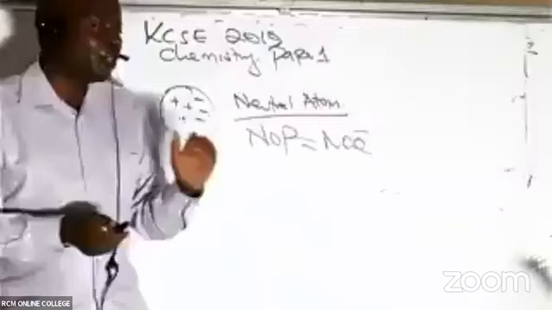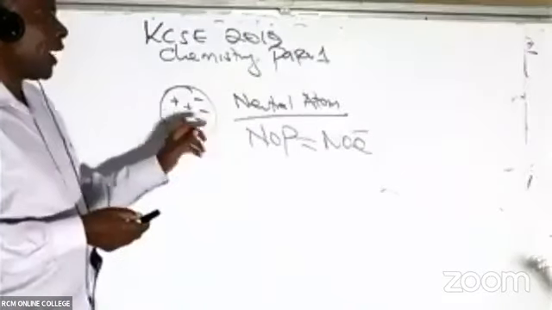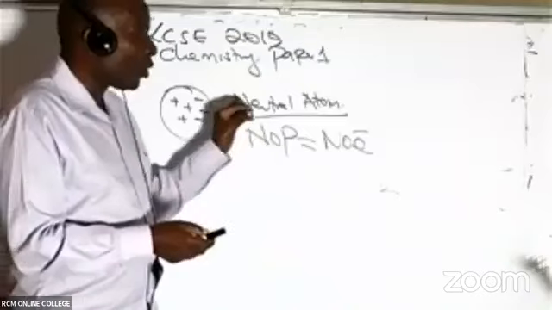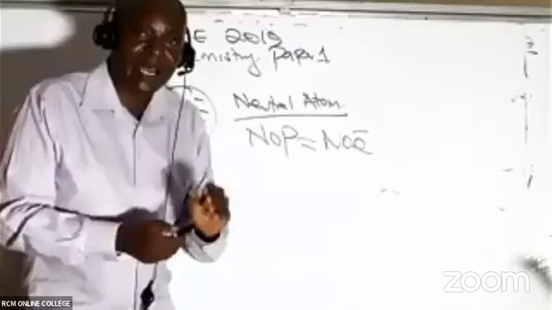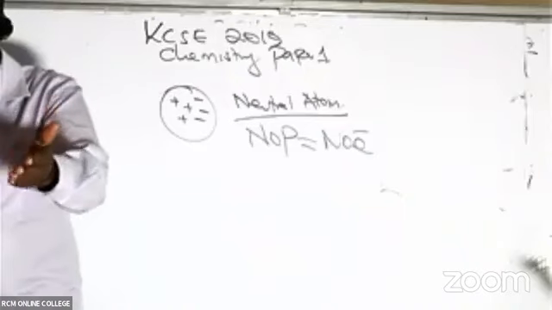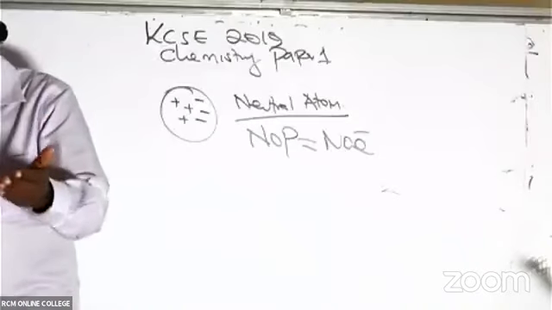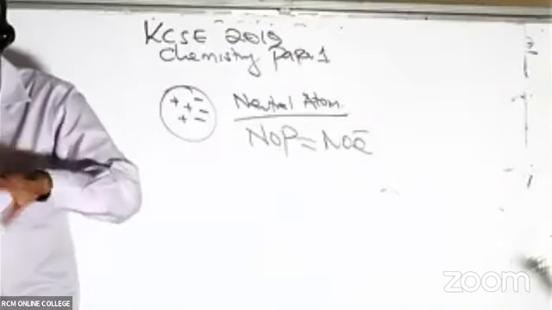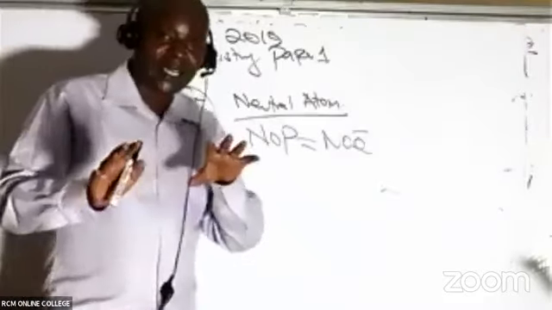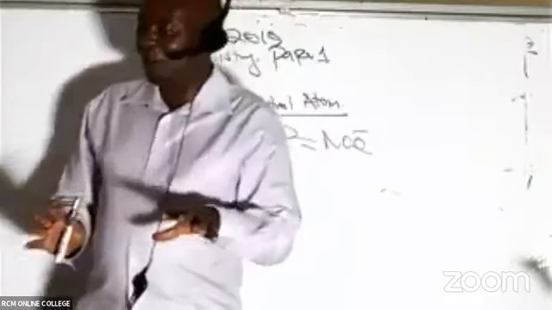So the very first thing we needed to do here is to remember this neutral atom, where the number of protons should be equal to the number of electrons. But how many protons do we have in this case? Please type there. Please remember, the more questions you answer, the more gifts you'll be able to get.